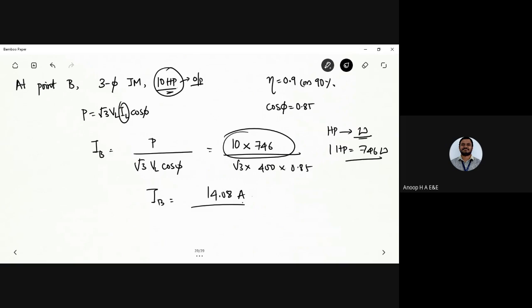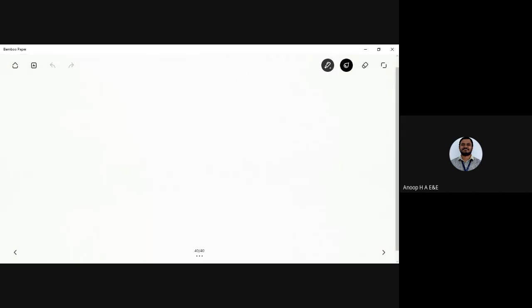Now the remaining steps you need to find out: the load current, and next the current in each section. Next, the voltage drop in sections.